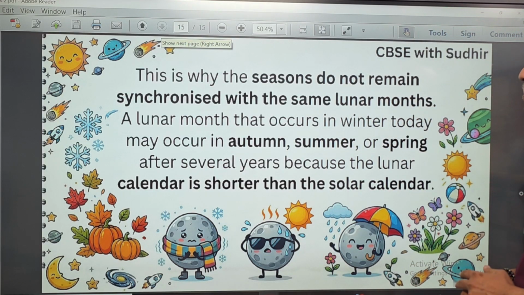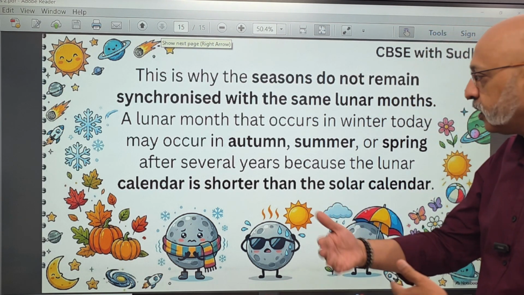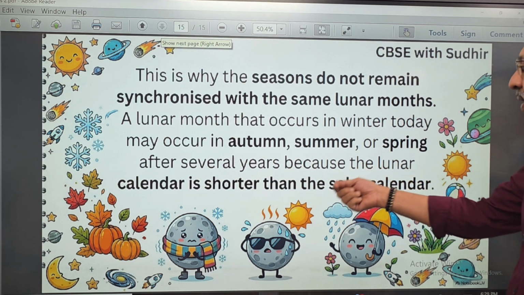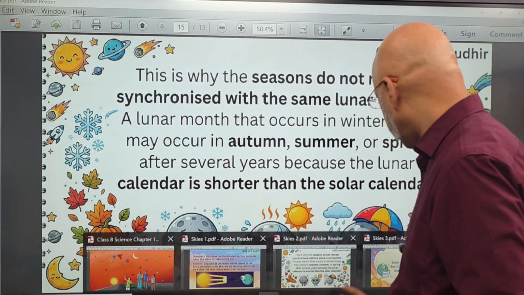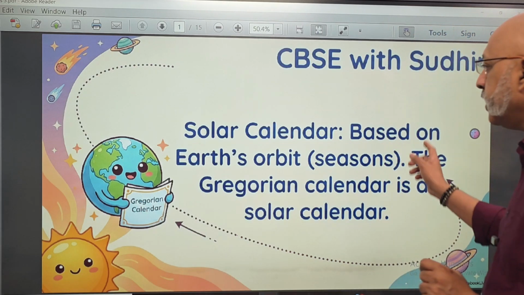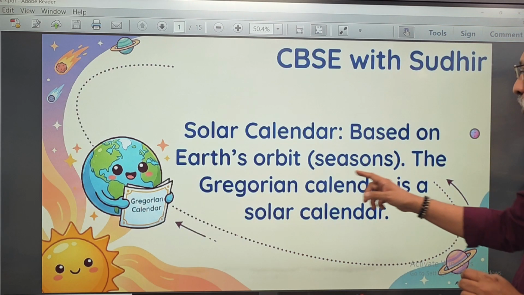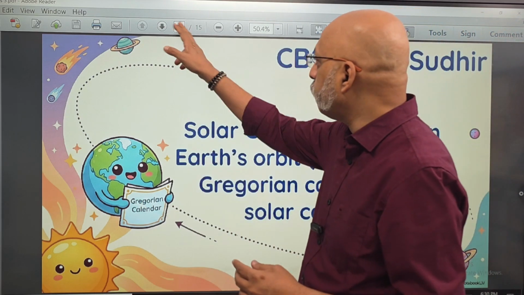This is why the seasons do not remain synchronized with the same lunar month. A lunar month that occurs in winter today may occur in autumn, summer, or spring after a few years, because the lunar calendar is shorter than the solar calendar. I hope this is clear. Now, let's come to the solar calendar. It is based on Earth's orbit. The Gregorian calendar is a solar calendar, the calendar that we follow.